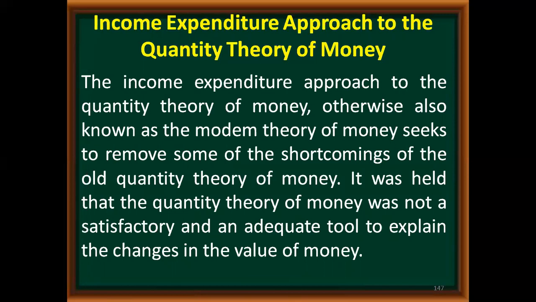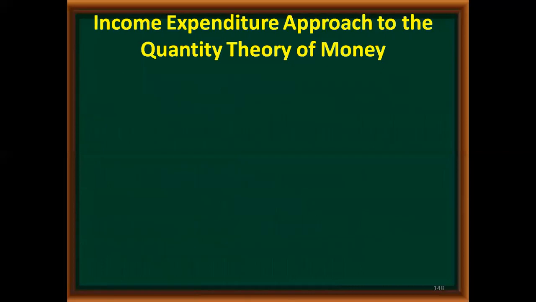So Keynes found that QTM, that is the cash transaction version as well as the cash balance version, both of them are not able to give a satisfactory solution or answer to the question of why the value of money changes. So Keynes tried to give a modern theory of the quantity theory of money, that is, the modern version on the basis of income and expenditure.